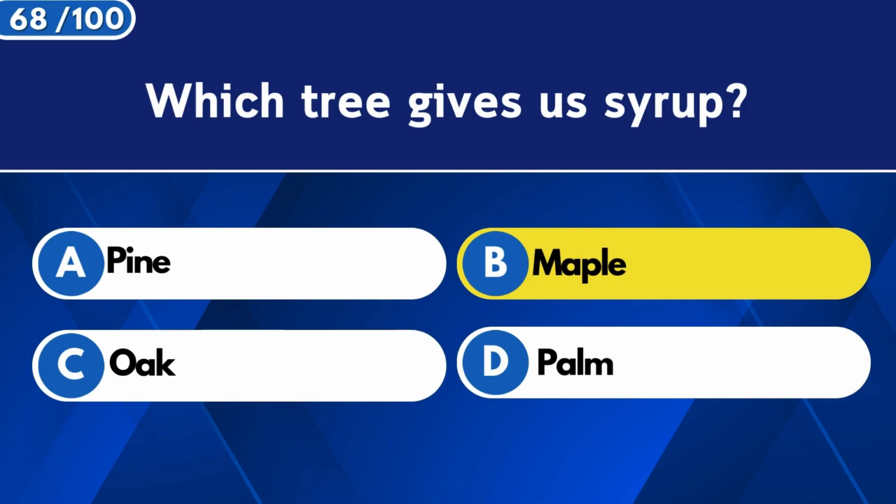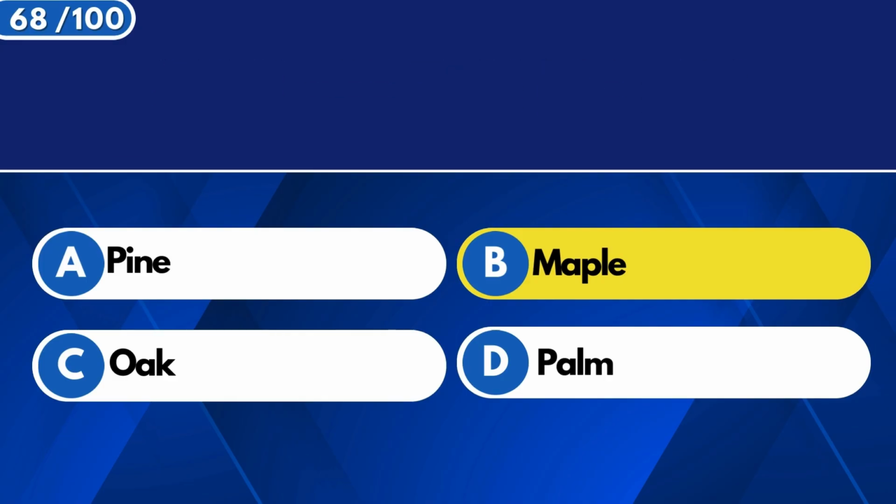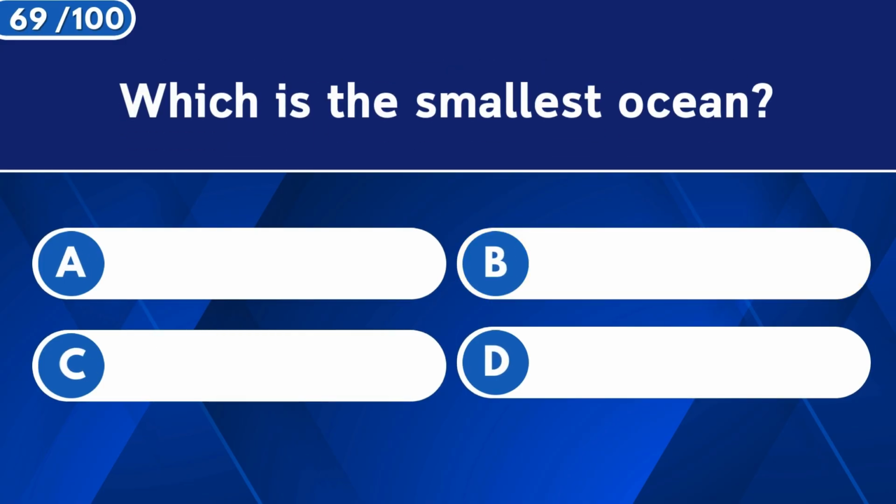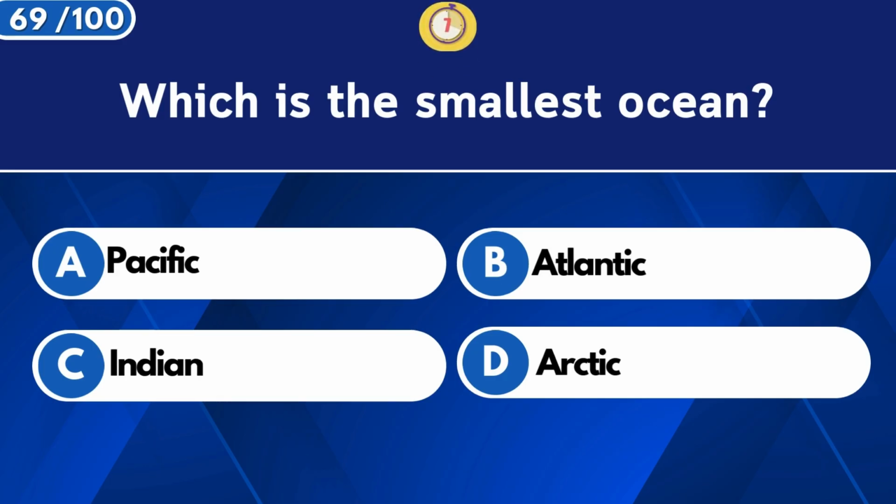Maple. Which is the smallest ocean? Arctic.